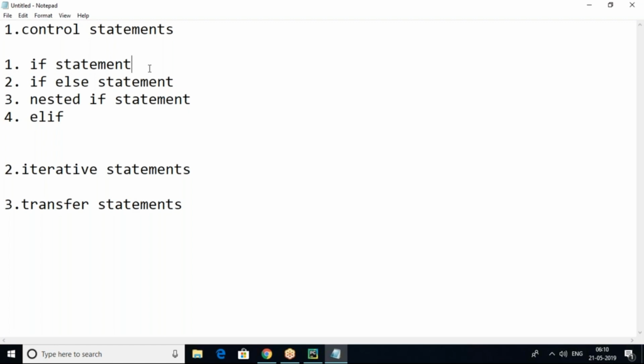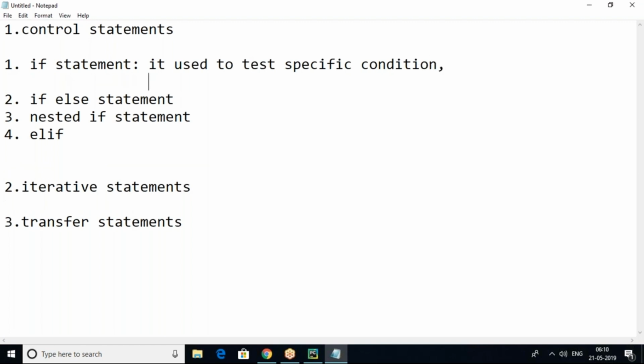So first we'll go with the if statement. It is used to test a specific condition. If the condition is true, then the if block will be executed.